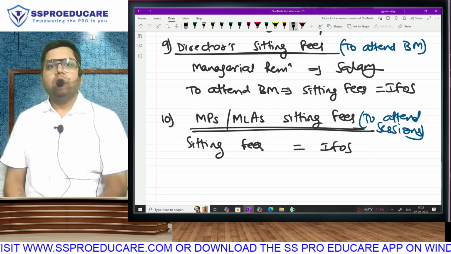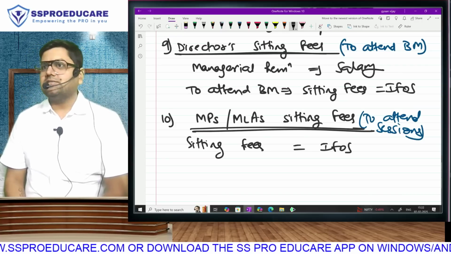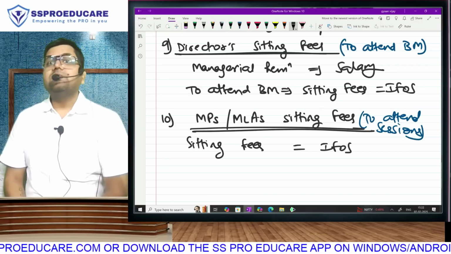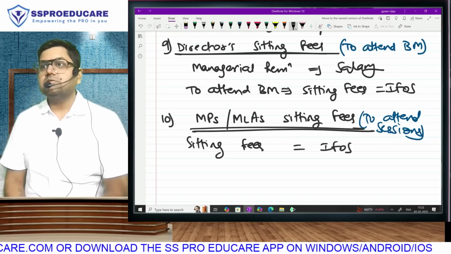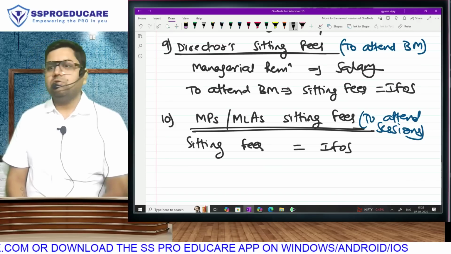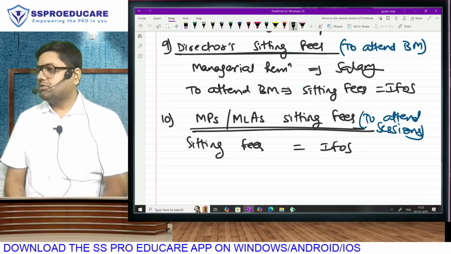He is not an employee. Obviously, it is not house property. Obviously, it is not business. I do agree that some people make it their business. Some people make it their family business. But officially, it is not business. It is not capital gain. What are you left with? Sitting fees will be taxable under income from other sources.